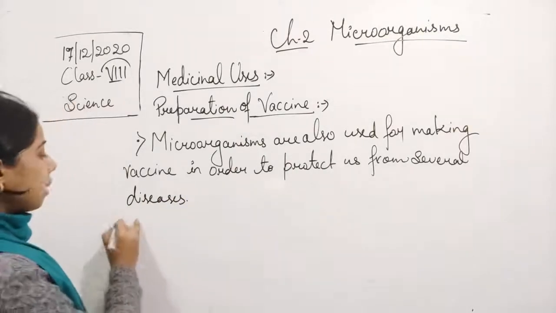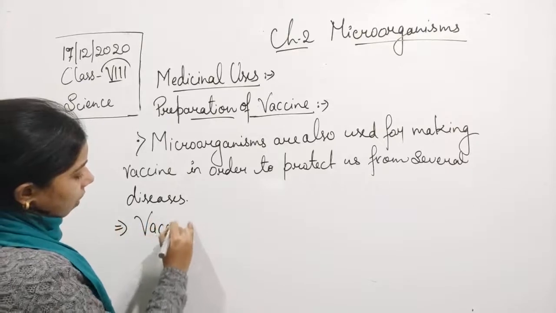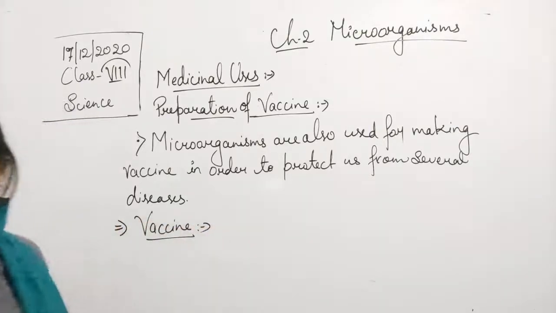Now let us try to understand what a vaccine means. So what is a vaccine?